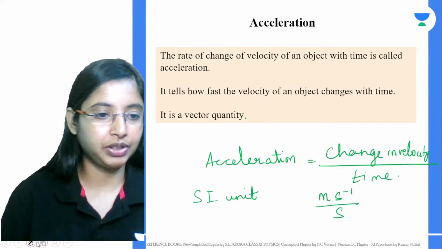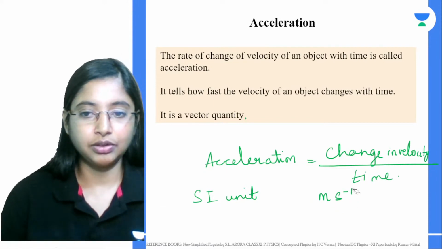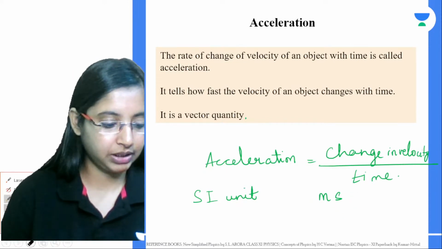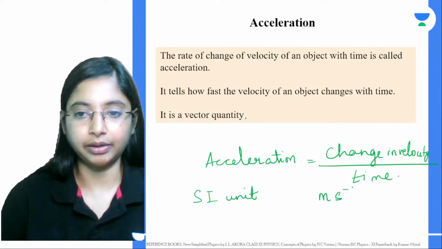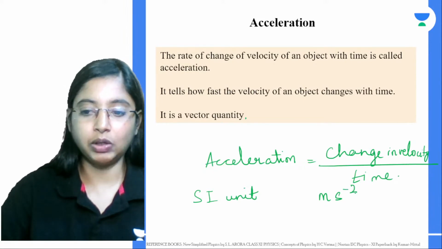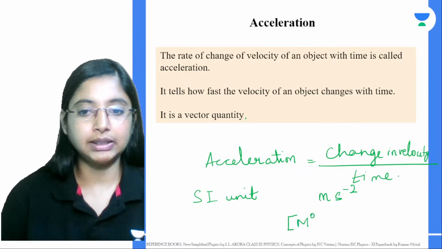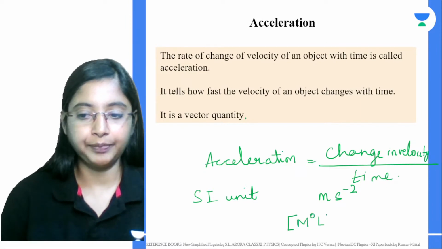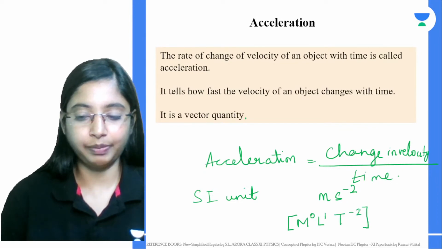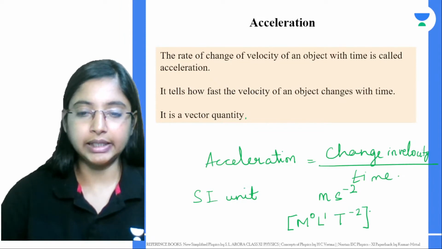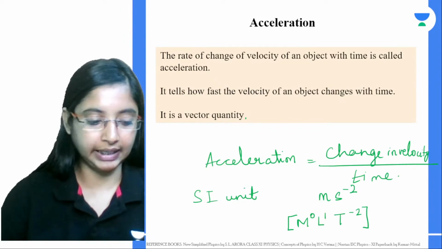When the seconds combine, it becomes second to the power minus 2. So acceleration is given by meter per second square. Now what will be the dimensional formula? Mass is 0, length is 1, and time is T to the power of minus 2. That is the dimensional formula for acceleration.